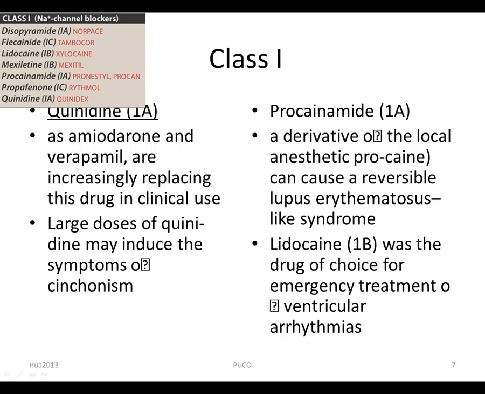Class 1. Quinidine is a prototype class 1A drug. Because of its concomitant class 3 activity, it can actually precipitate arrhythmia such as the polymorphic ventricular tachycardia torsade de pointes, which can degenerate into ventricular fibrillation. Because of the toxic potential of quinidine, calcium antagonists such as amiodarone and verapamil are increasingly replacing this drug in clinical use.